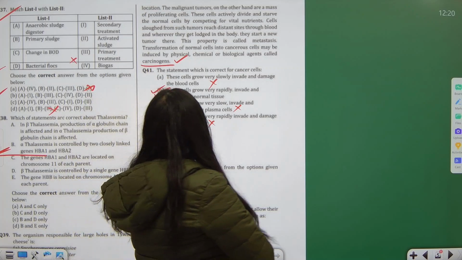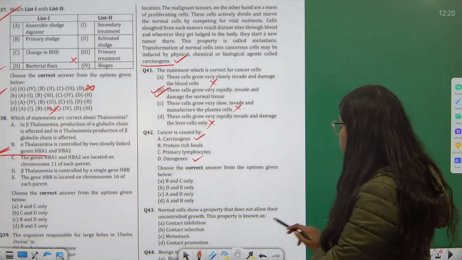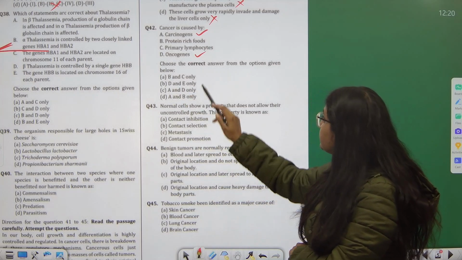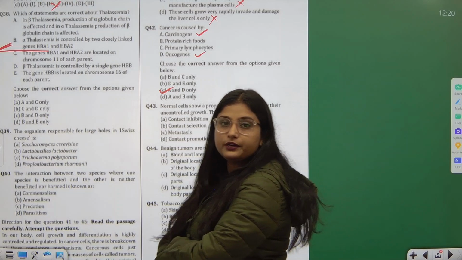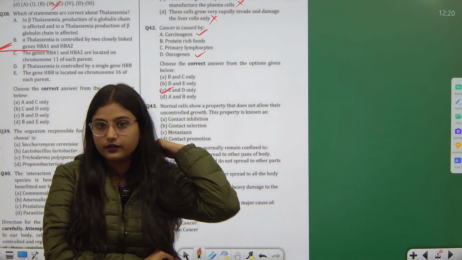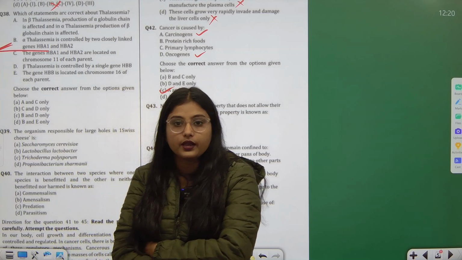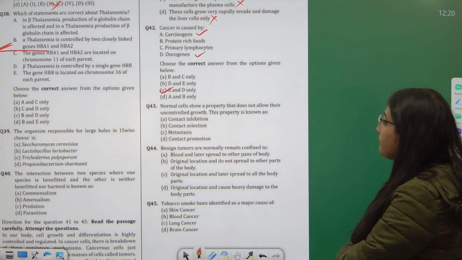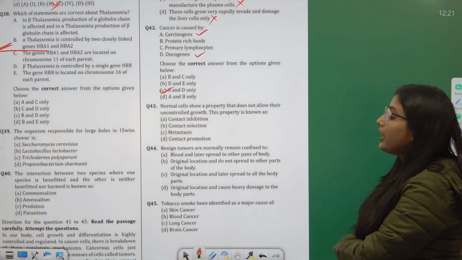Okay. Cancer is caused by carcinogens and oncogenes. So these are the two words which are used for cancer. So the answer is here A and D. You must have seen the cancer department written as the oncology department, right? And cancer being termed as carcinoma. Okay, so these are the words which are used for cancer. Question number 43. Normal cells show a property that does not allow their uncontrolled growth.